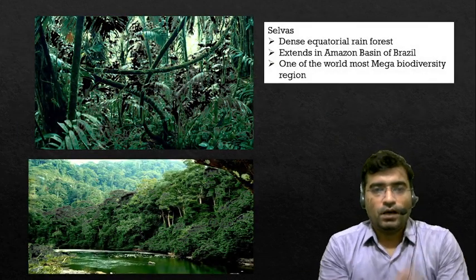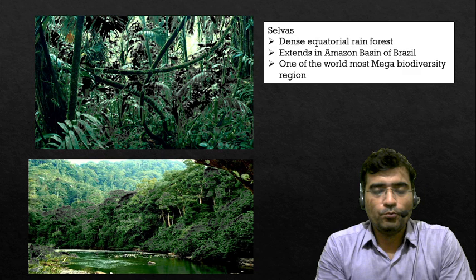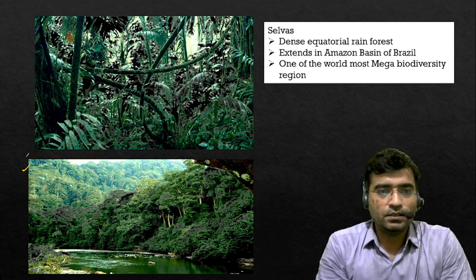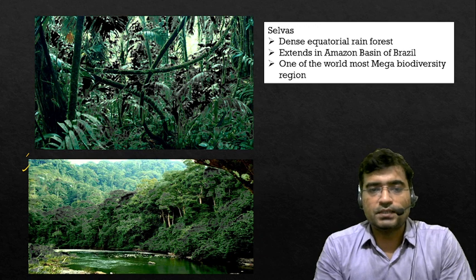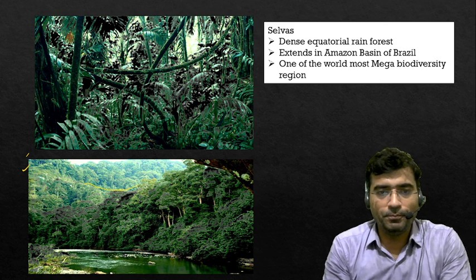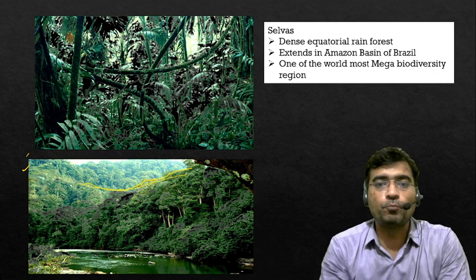Now come to the picture. The picture will reveal the idea more. We will be able to understand the difference, the variety of grassland found in our South America region. So this is the picture of the Selvas, and you can see how dense these forests are. The upper part of the forest is called the canopy.